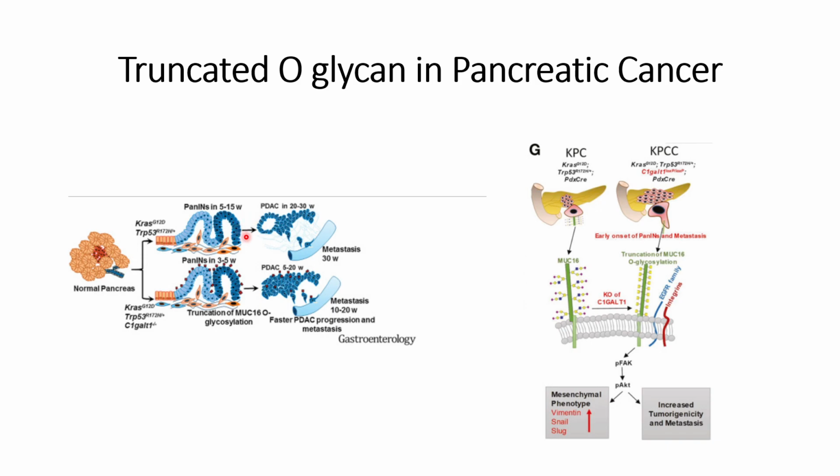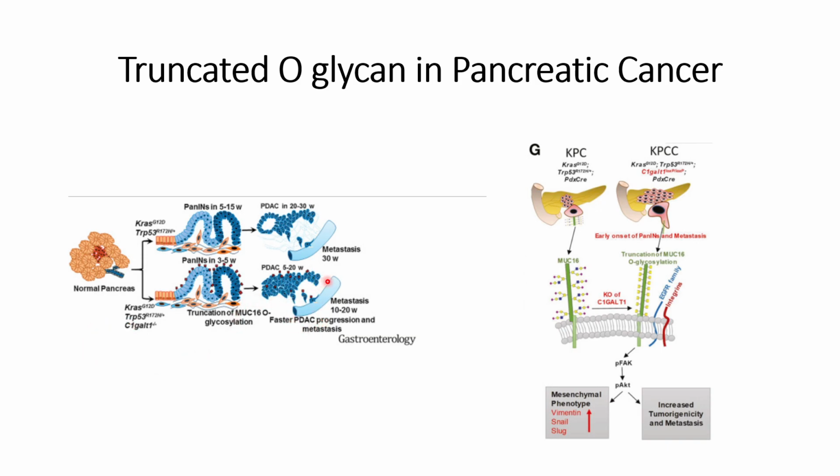And here we can see the onset of these pancreatic cancers at different stages, and the aggressiveness of the pancreatic cancer has been found to be more in the case of C1GALT1 knockout. For example, the PanIN stage, which usually takes 5 to 15 weeks, takes only 3 to 5 weeks in the case of the C1GALT1 knockout.